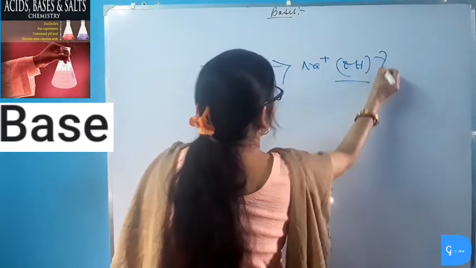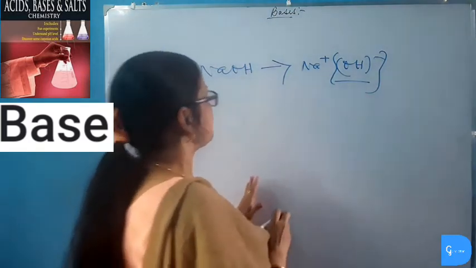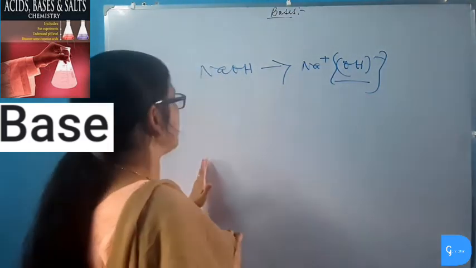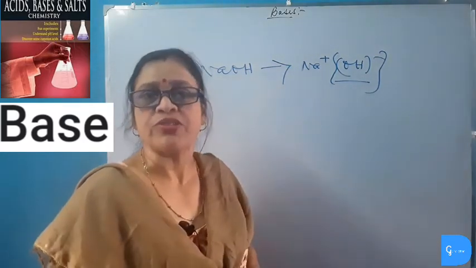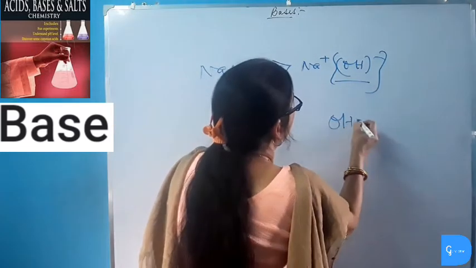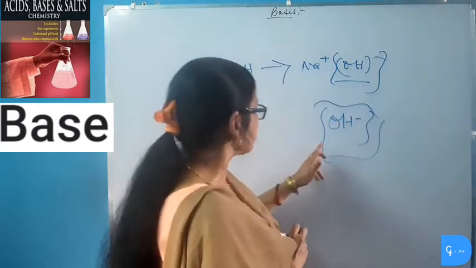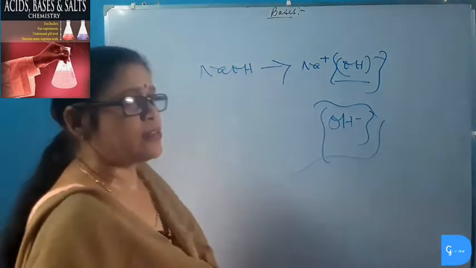The presence of this hydroxide ion in base is responsible for its basic characteristics. All other bases like potassium hydroxide, calcium hydroxide, magnesium hydroxide and ammonium hydroxide all produce hydroxide ion, and these hydroxide ions impart the basic property to all the bases.